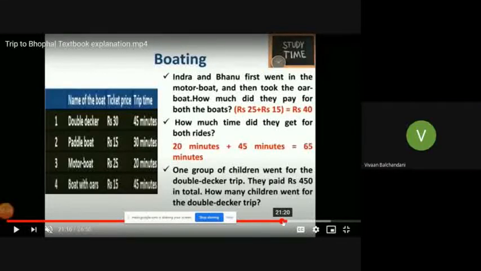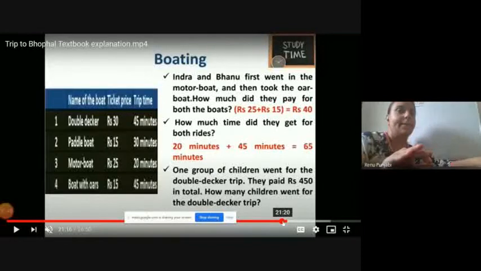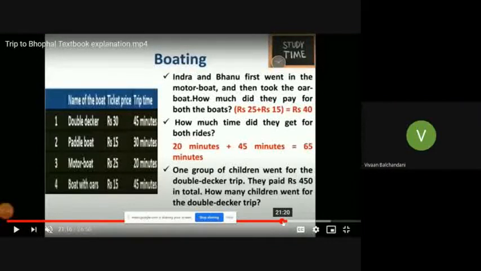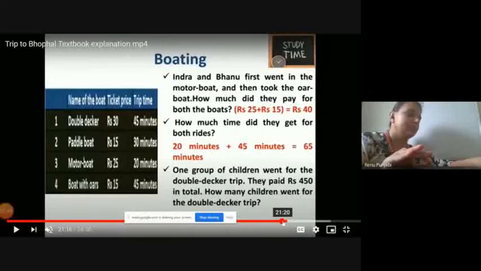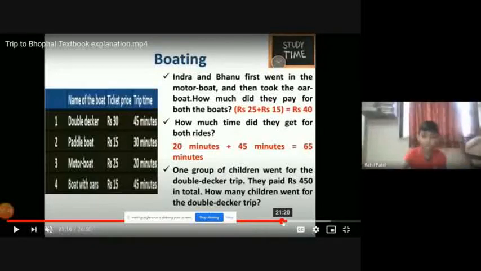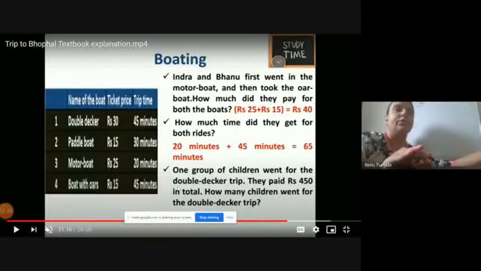Now come to the next. How much time did they get for both the boats? Please switch off your microphone. Thank you. Now, the next question is how much time did they get for both rides?